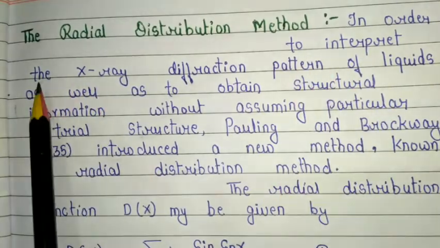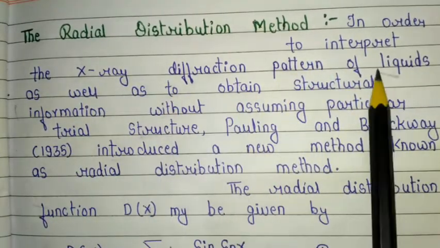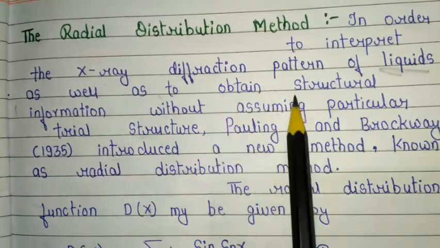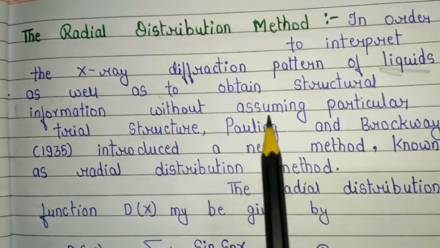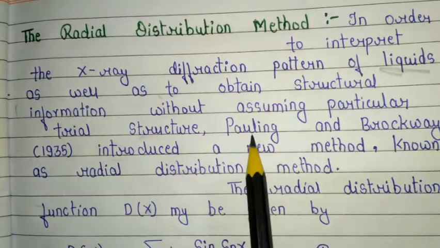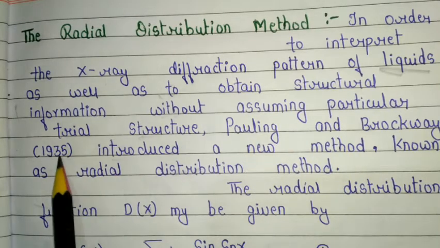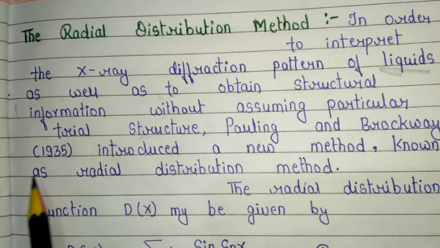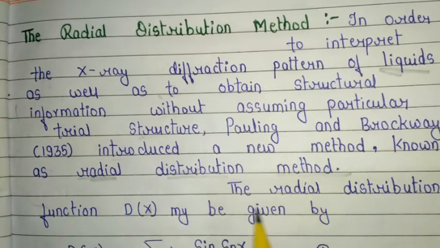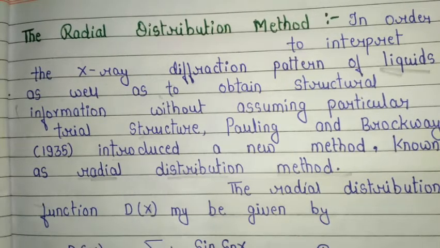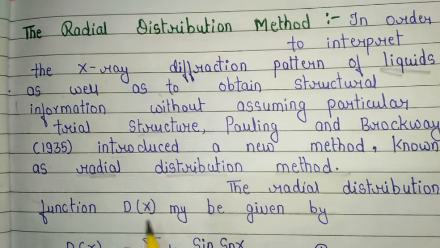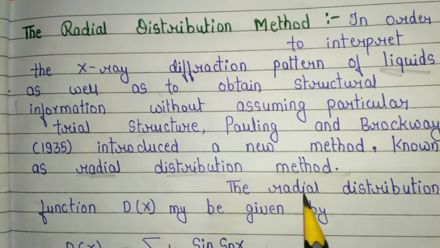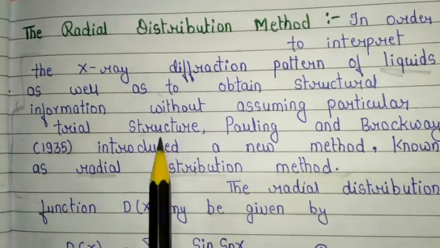In order to interpret the X-ray diffraction pattern of liquids as well as to obtain structural information without assuming a particular trial structure, Pauling and Brockway in 1935 introduced a new method known as the radial distribution method. The radial distribution function D(x) may be given by the following. This is the radial distribution method of interpretation of electron diffraction photographs of gas molecules. These are the basic introduction of the radial distribution method.